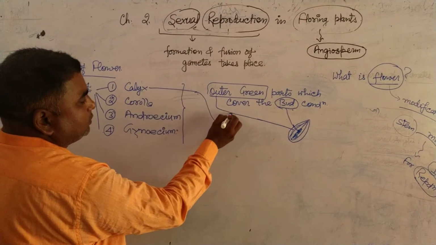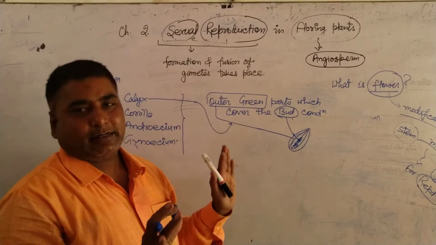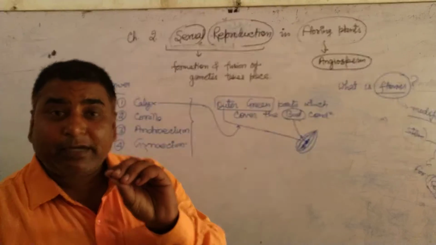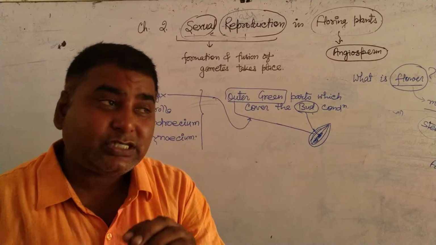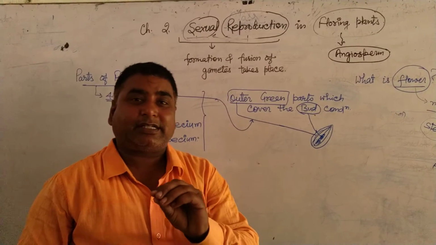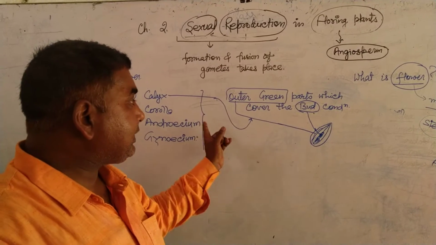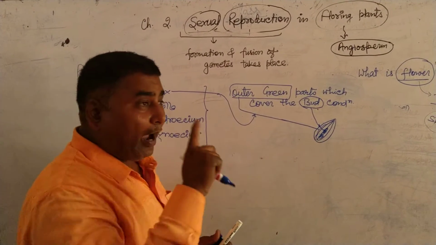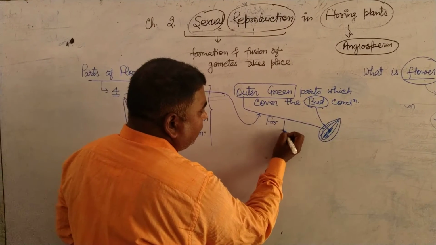So the calyx is the outer green part which covers the bud in the primitive stage. When a bud is in the primitive stage, at that time the calyx covers it. Why does it cover? For protection.